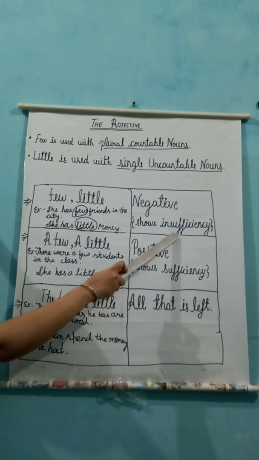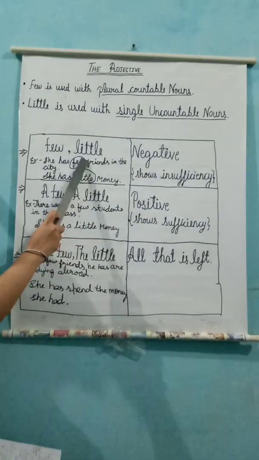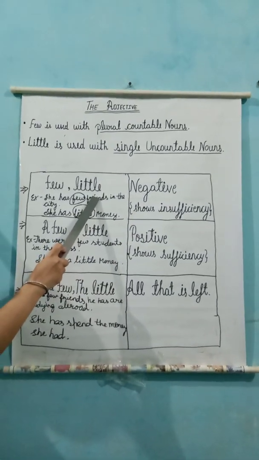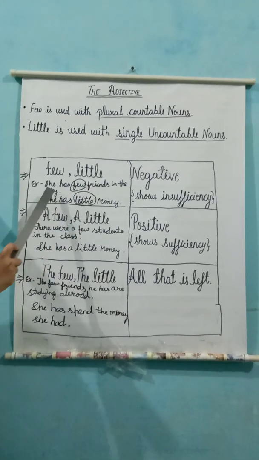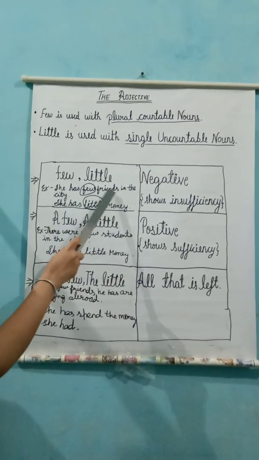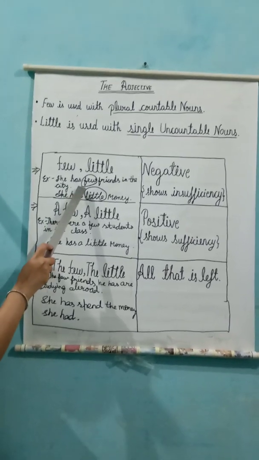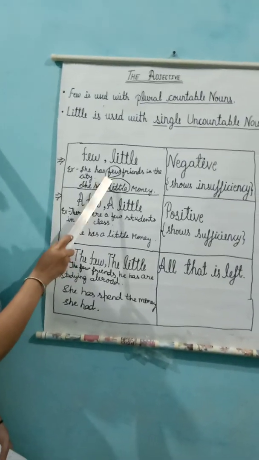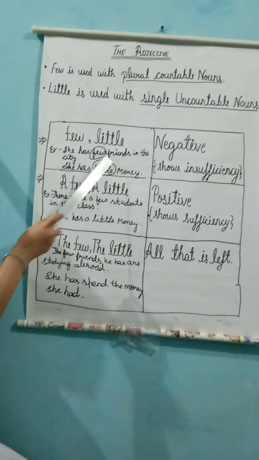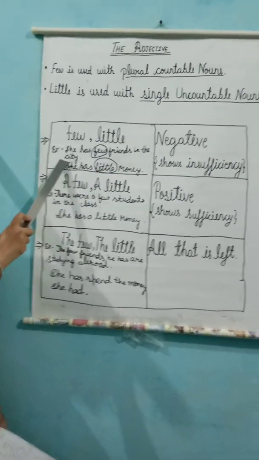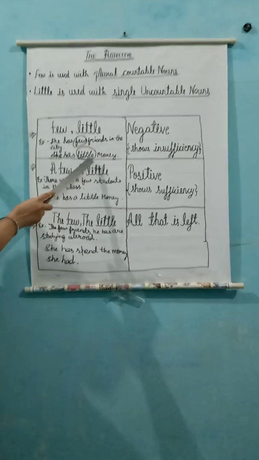of the noun for which few and little are used. For example, she has few friends in the city. She has friends, few friends, hardly any friends in the city. She has little money.